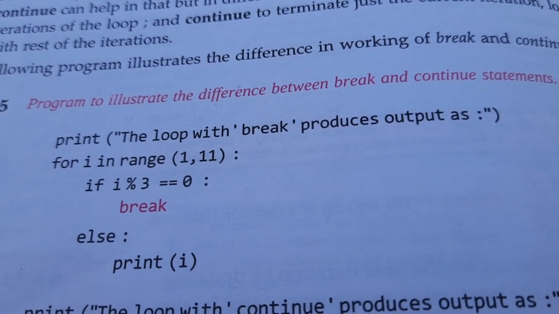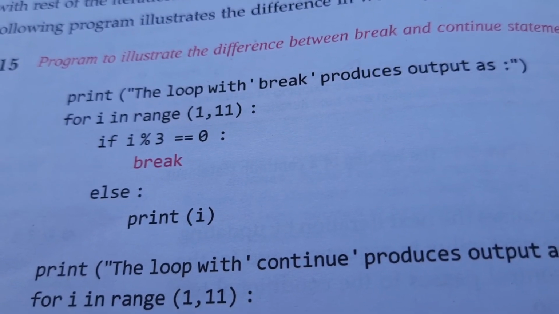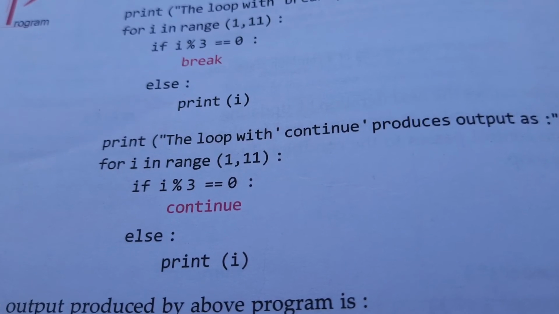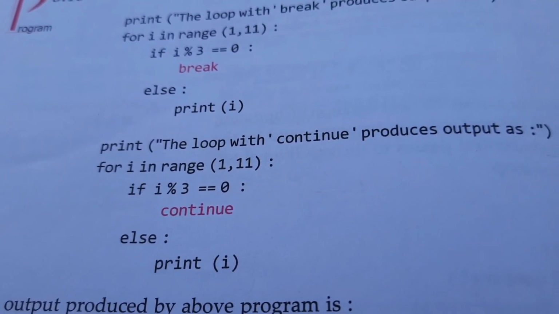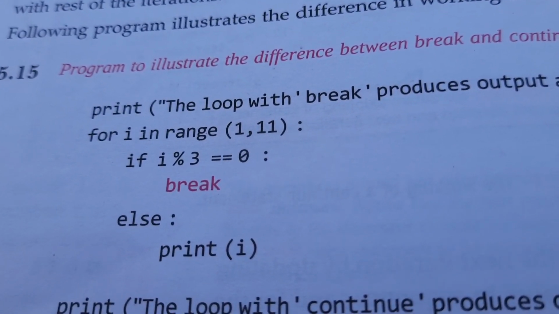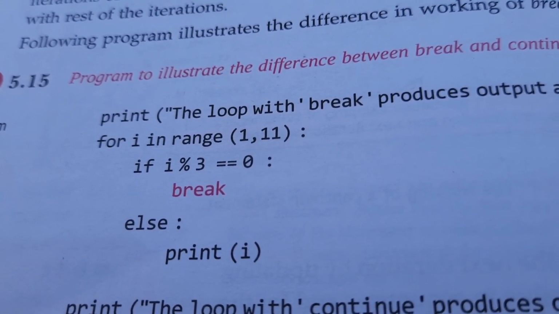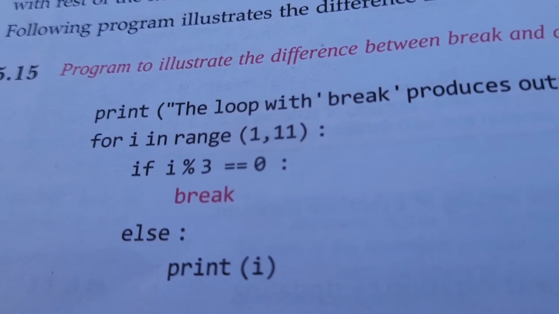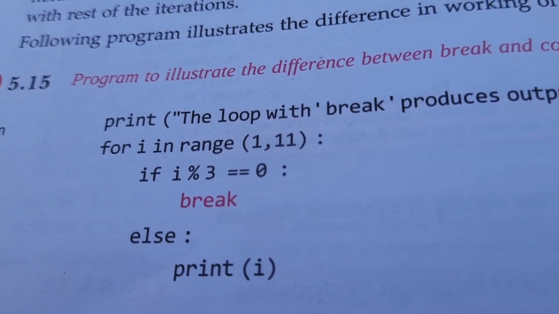So you know, whenever we use the break statement, the loop is immediately terminated, but in the continue statement, that statement will be left and the next statement will be executed. So you have to write the program like this: for i in range 1 comma 11, or you can take any other value, 1 comma 21. If i percentage 3 double equal to, again I am telling, whenever you use if, use the double equal to sign, not the single equal to sign.